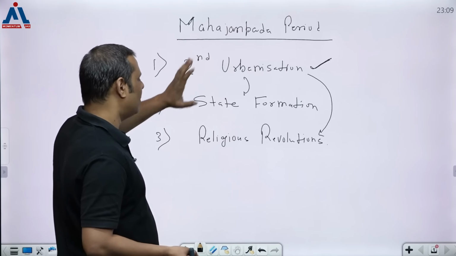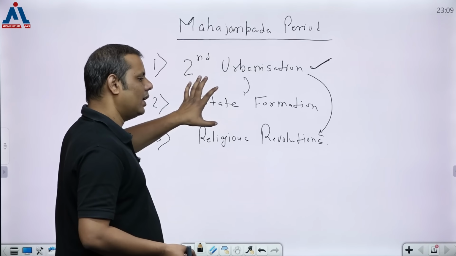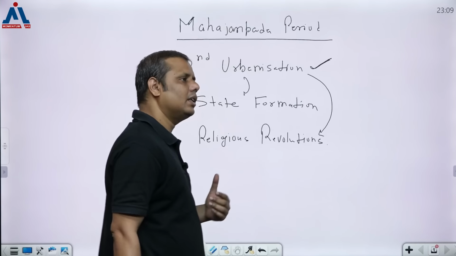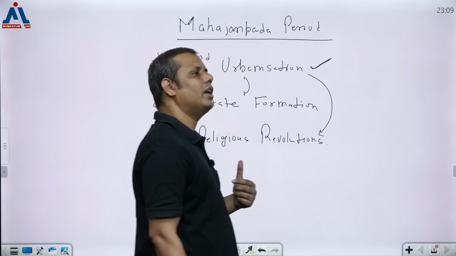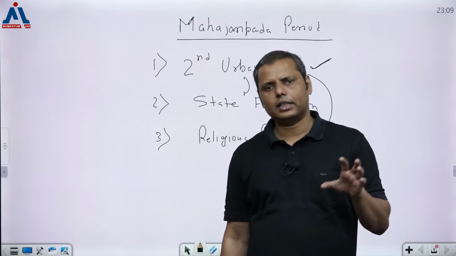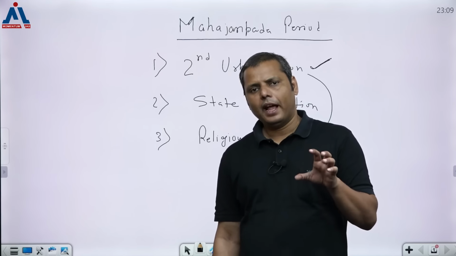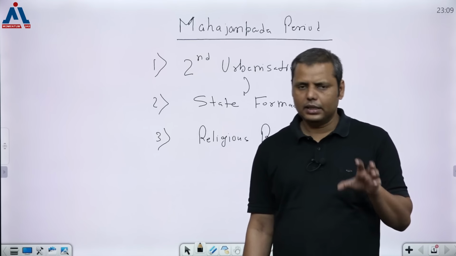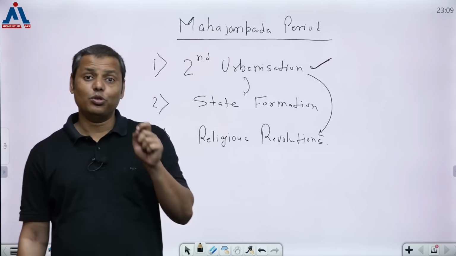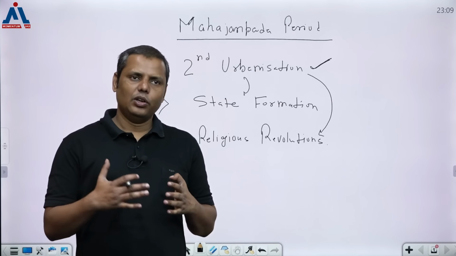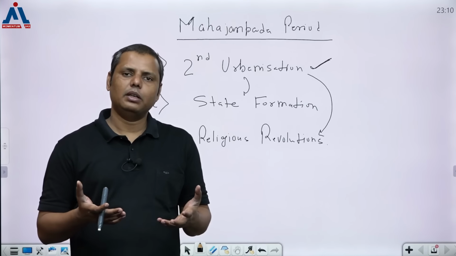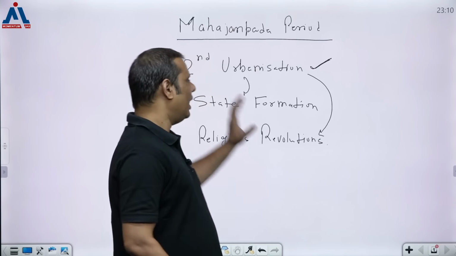So it's about the second urbanization. When it comes to second urbanization, you all understand, because while discussing the Indus Valley civilization, I discussed different features of urbanization, and there I told you there are certain prerequisites which are very important, and if they are not there, urbanization seems quite impossible. One of the most important criteria is surplus, because surplus leads to other changes as well. So how does the surplus get produced? Of course, this is one important thing.